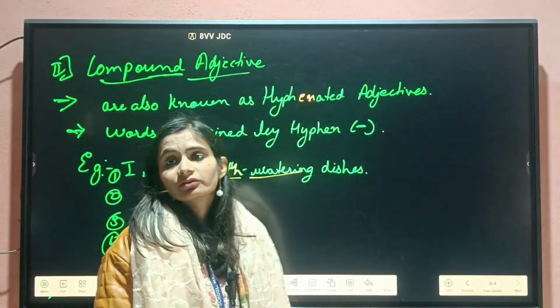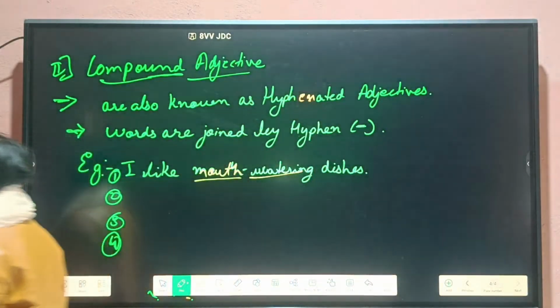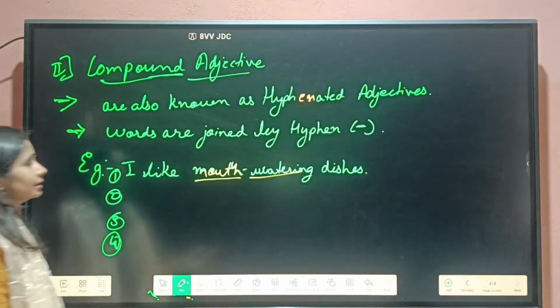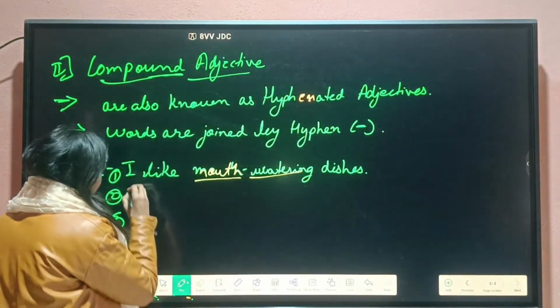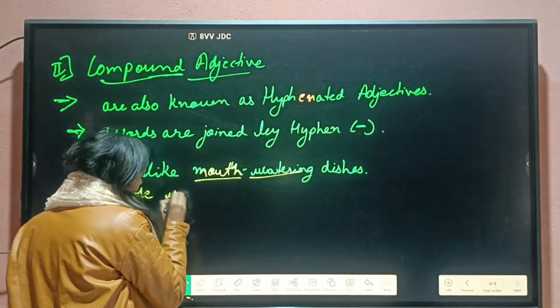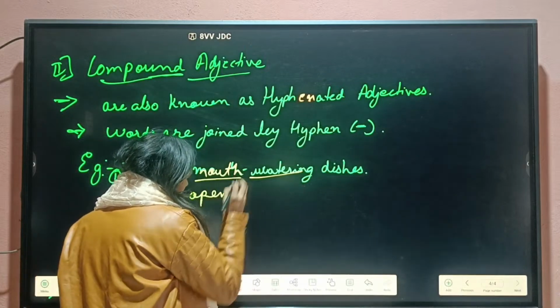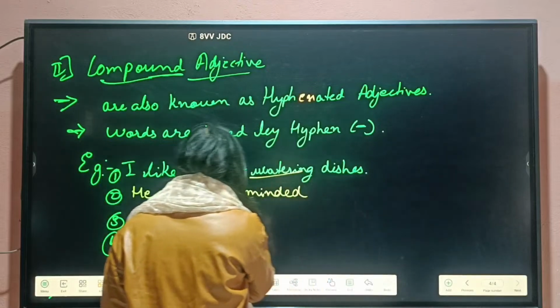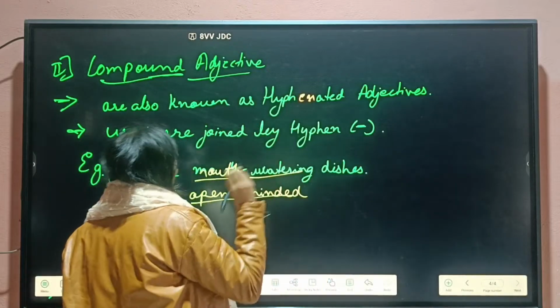Another example of compound is that he is an open-minded person. So open-minded is our compound adjective.